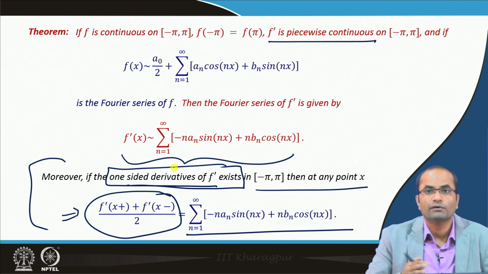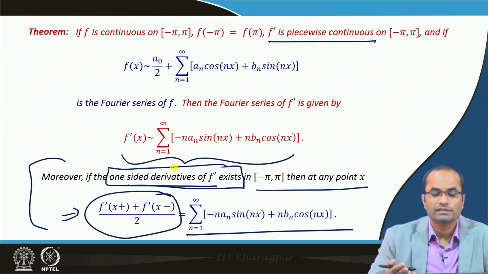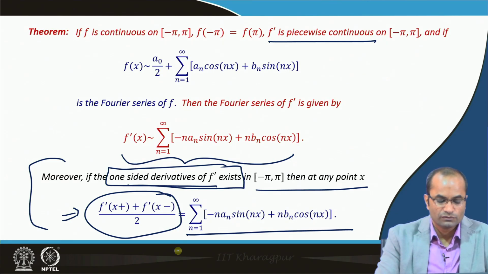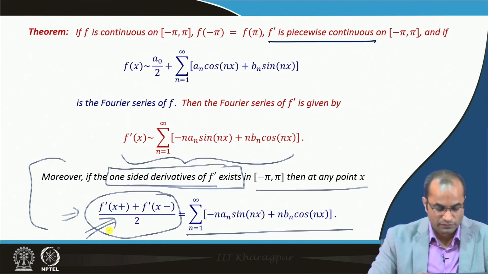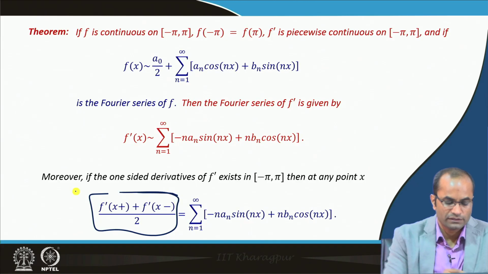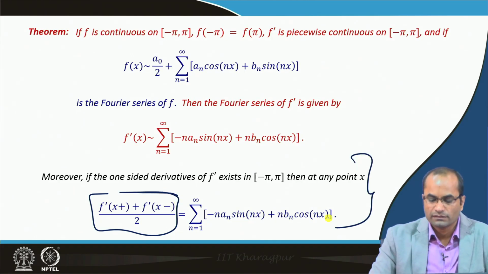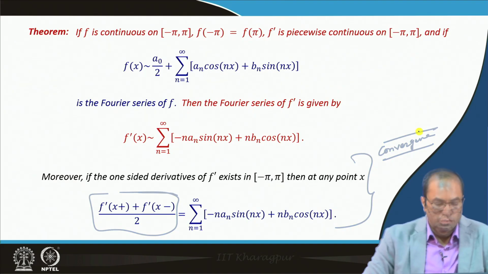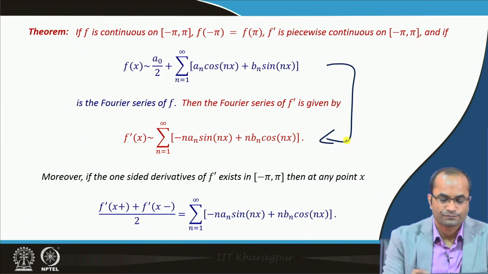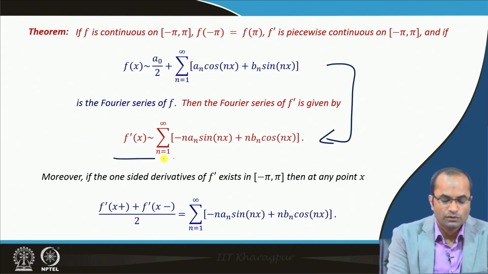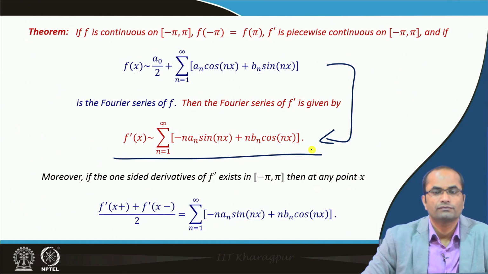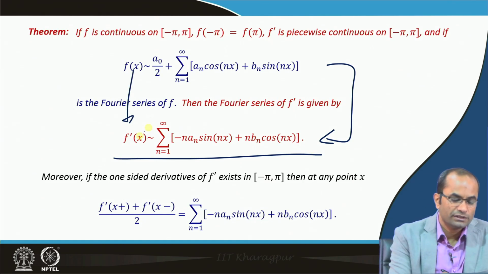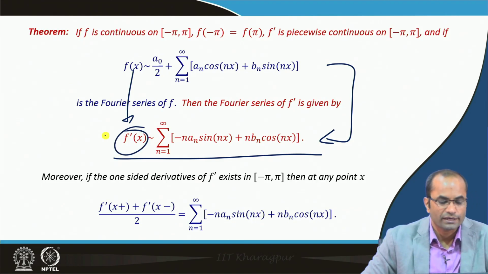So, f prime is piecewise continuous and f prime has left and right derivatives, in that case the series converges to exactly this result, which is the average value of these limits here. So, this is precisely Dirichlet's theorem, the convergence theorem we have studied already for the Fourier series. Okay, now the question is how to get this result, which says that we can differentiate the Fourier series term by term, and the new series will be the Fourier series of this f prime.